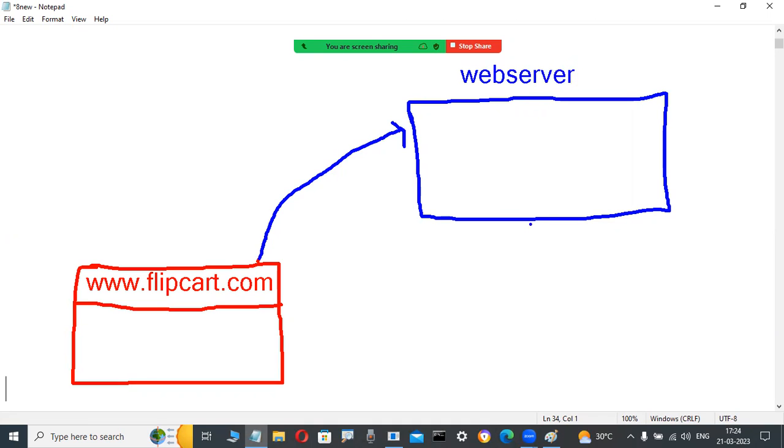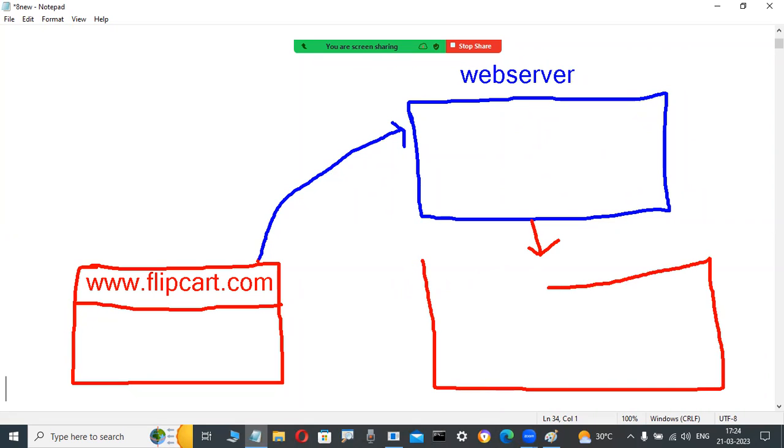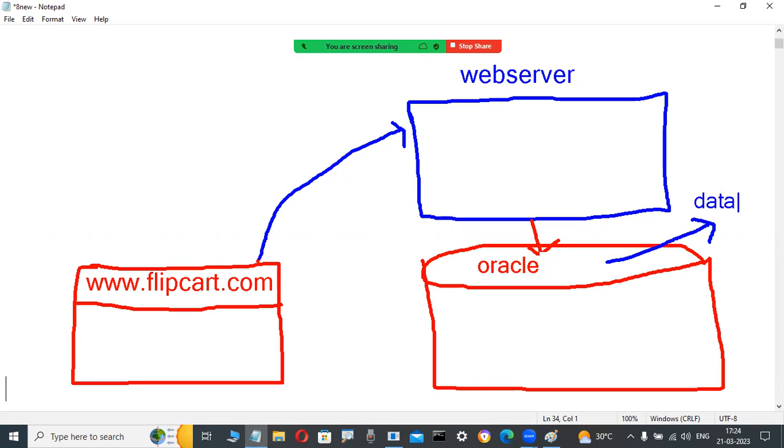These web servers again connect to which one? Database servers. Observe it here. These web servers connect to database servers. For example, a database means storing a large amount of data. This is Oracle, SQL Server, DB2, Sybase. These are the types we are learning in our course. Oracle is a database server. SQL Server, MySQL, these are database servers. These database servers store a large amount of data.